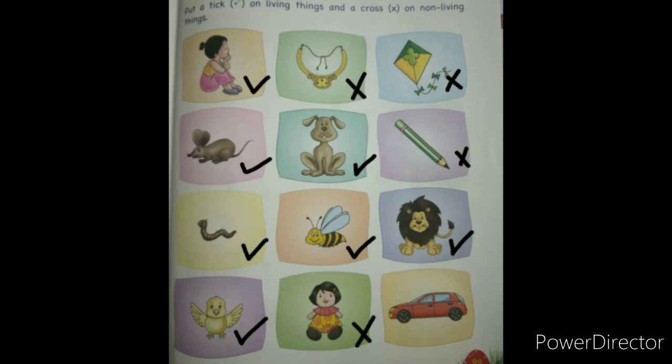Yes, car can move here and there, but not on its own. If you put fuel in that, still you have to drive it. So car is also a non-living thing. So we will put cross on that. Okay? So that was the exercise of living thing and non-living thing from your workbook.